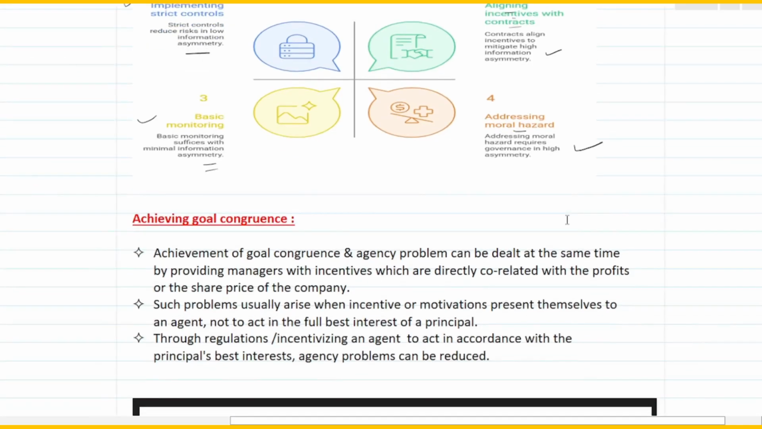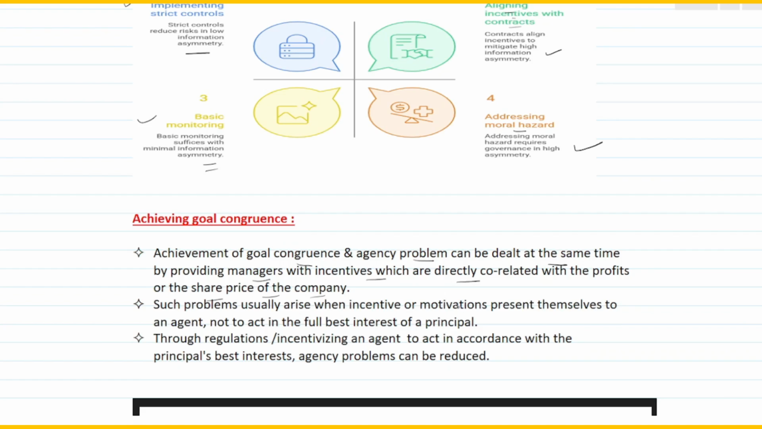Now we come to the next part of the chapter, and it talks about achieving goal congruence. So how do you achieve goal congruence? Achievement of goal congruence and agency problem can be dealt at the same time, right? You can address both the issues at the same time. How? By providing managers with incentives which are directly correlated with the profits or the share price of the company. Fine. So the basic idea of attaining goal congruence can be done only through incentivizing the managers or the employees.